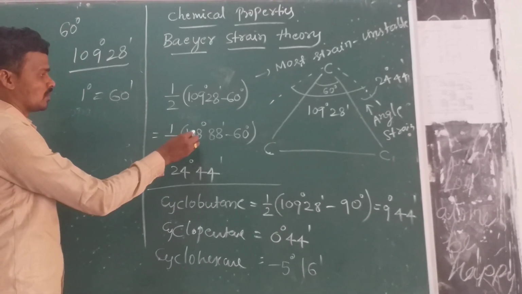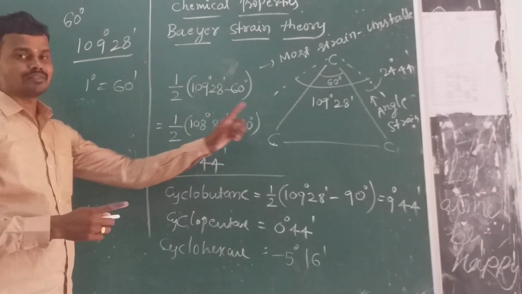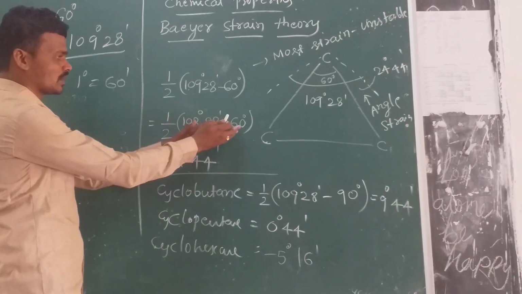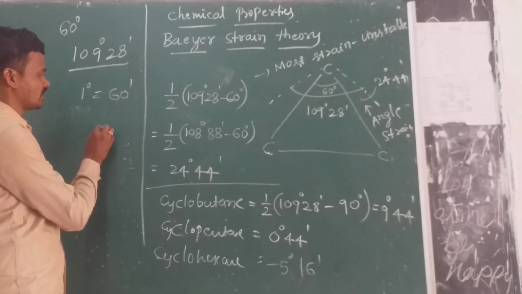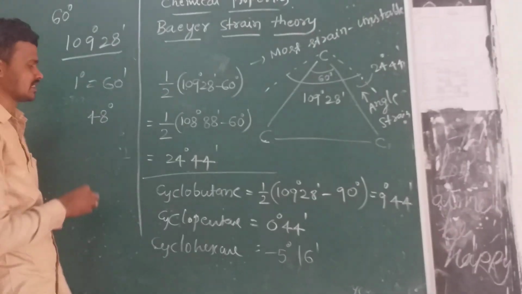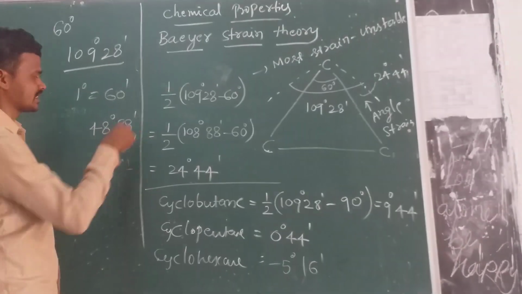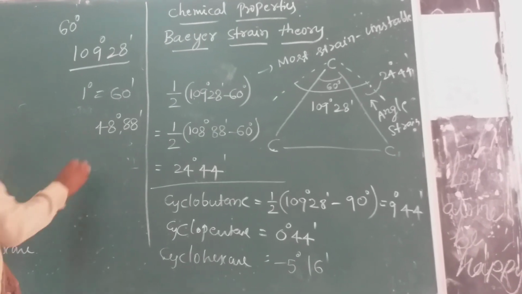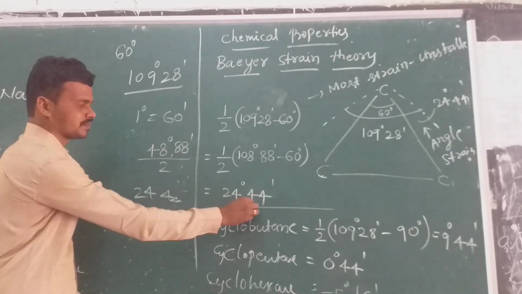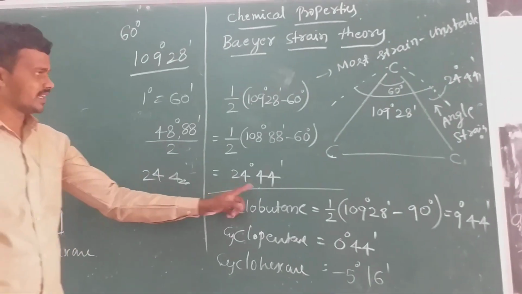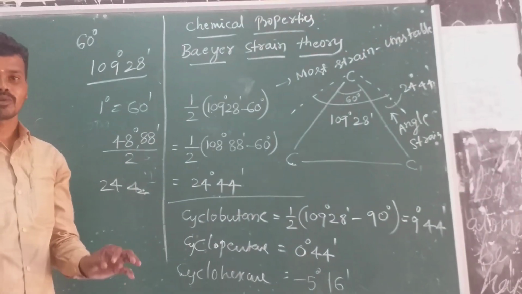Half into 108 degrees minus 60 degrees. Degrees must be subtracted from degrees, minutes from minutes. So here only degrees are there. 108 minus 60 gives you 48 degrees. So 48 degrees and 88 minutes remain. If we divide this by 2, it is 24 degrees 44 minutes. Okay, 24 degrees 44 minutes, and it is obtained from this cyclopropane molecule.